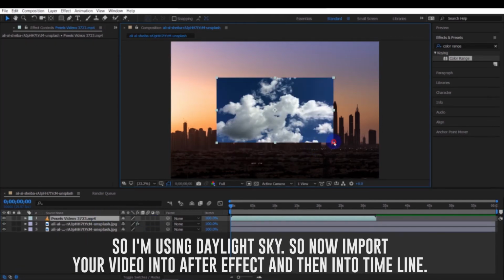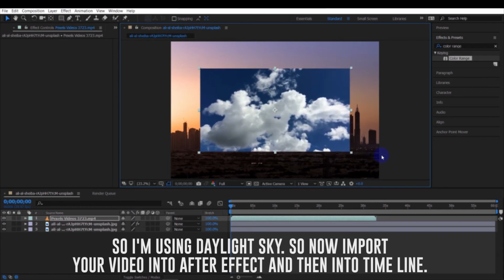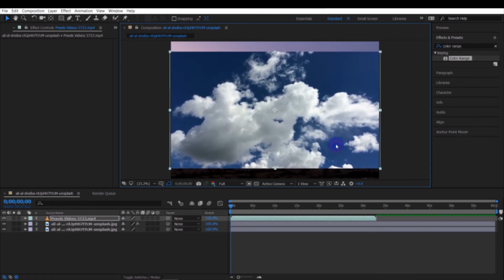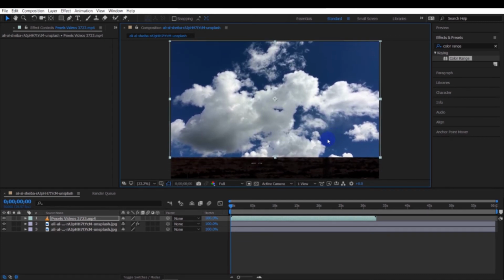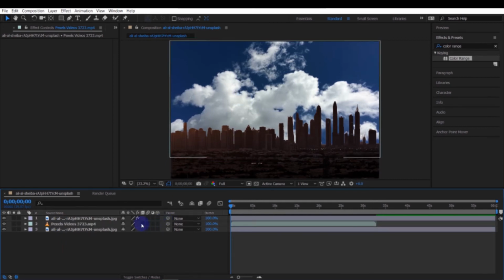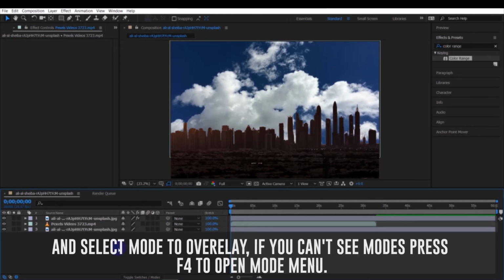So now import your video into After Effects and then into the timeline. And put your video in the middle of both images. And set the Mode to Overlay. If you can't see modes, press F4 to open the Mode menu.